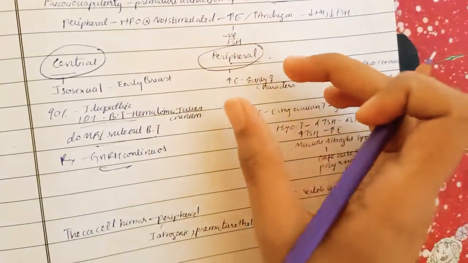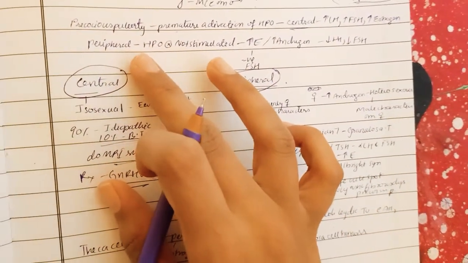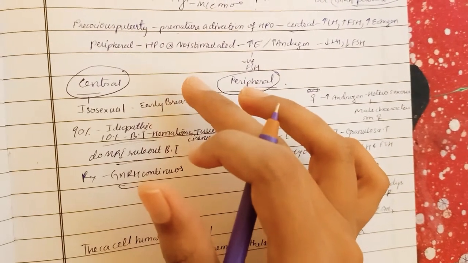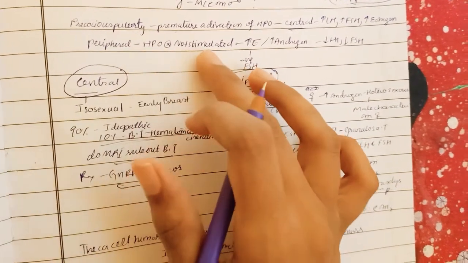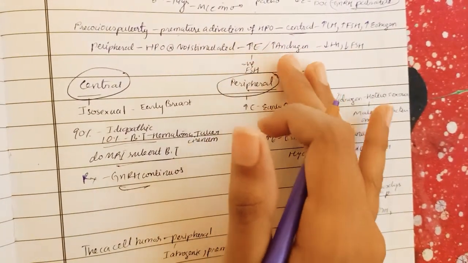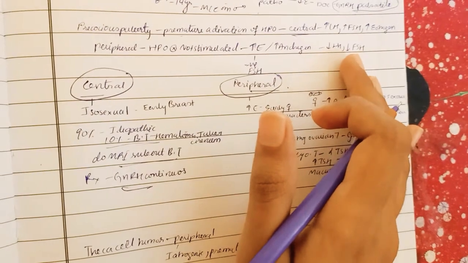Now coming to peripheral. The problem is due to exogenous production of estrogen, that is, an isolated increase in estrogen and an increase in androgen. Here the HPO axis is not stimulated, but there is more production of estrogen and androgen and a decrease of LH and FSH.